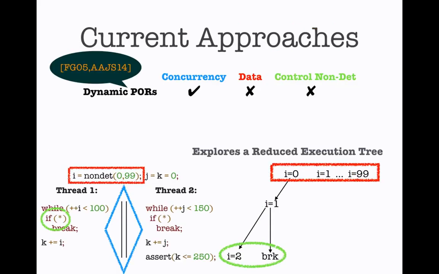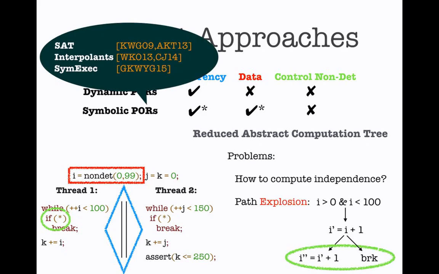Now I want to take a brief look at previous approaches for this problem. The first one is dynamic partial order reductions. The idea here is to exploit the fact that certain concurrent actions are independent, which allows us to explore a reduced execution tree. But if you look at the part of the state graph, you see that these approaches mostly focus on explosion because of concurrency. Now, these approaches have been extended with multiple combinations of other approaches, which I label here as symbolic PORs, and there is a large amount of work on this.